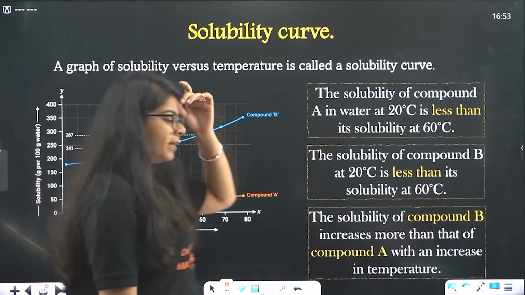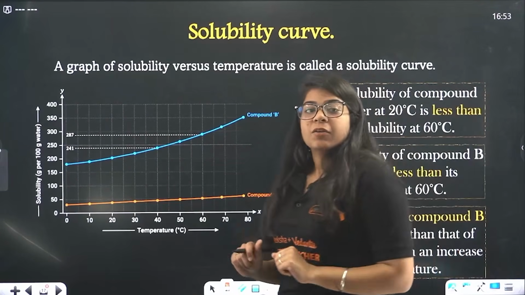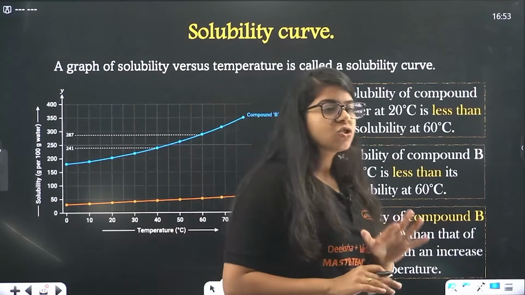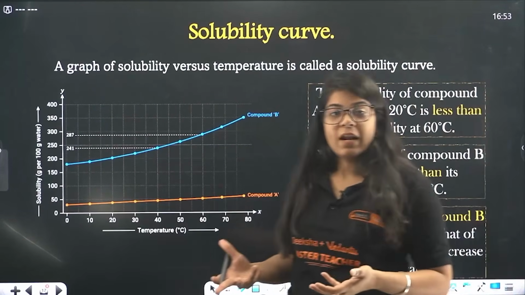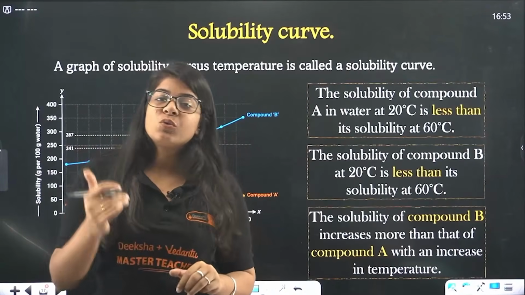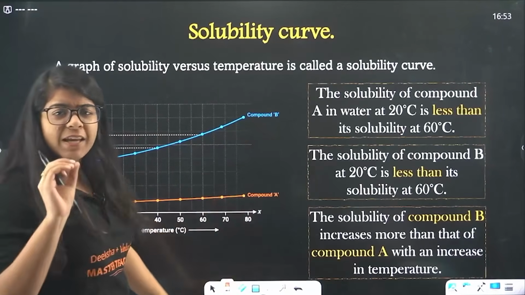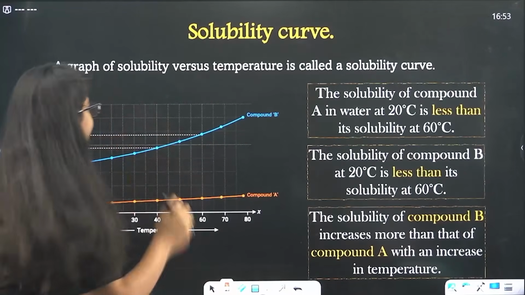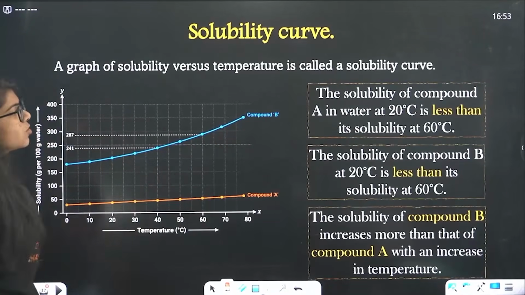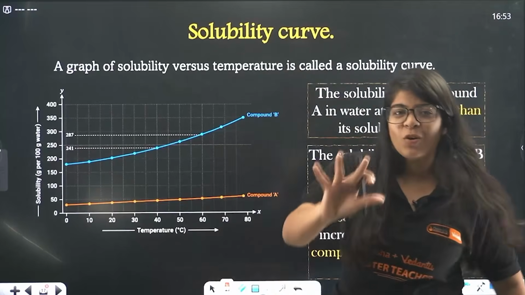We have the solubility curve. I have told you again and again that whenever you see physics or chemistry or even bio, you will see lots of graphs, and the sooner you learn to interpret them, the better. Now a graph of solubility versus temperature is called a solubility curve. Okay ma'am, that's just theory, you just read it. Yes, I'll make you understand, don't worry.